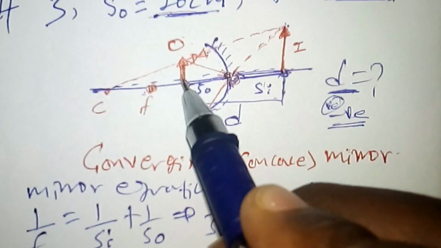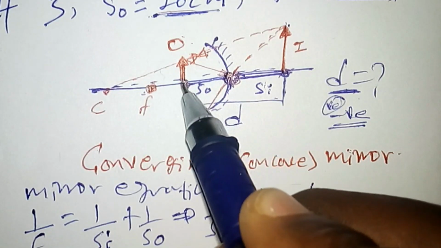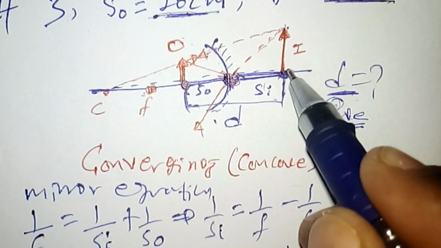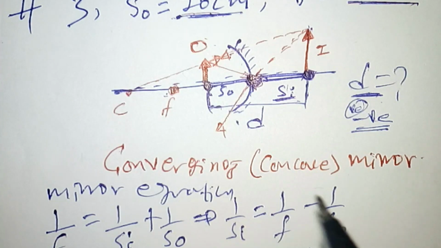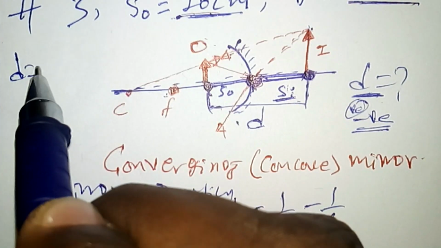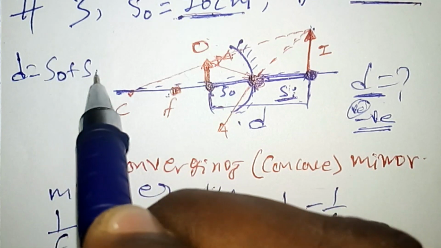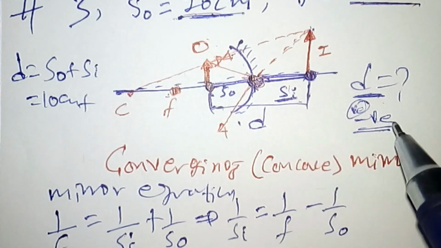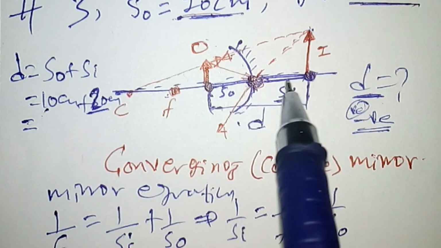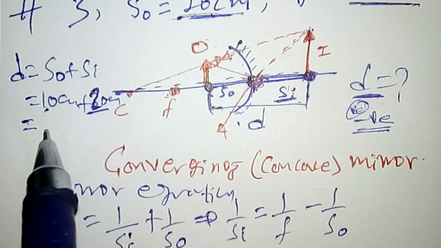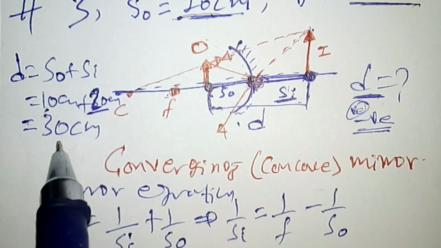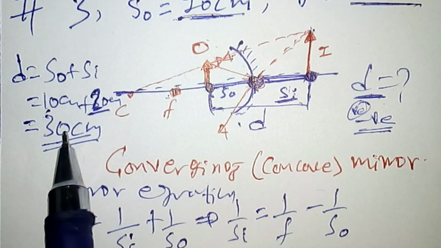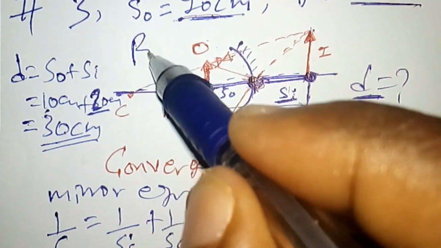This means from the object to the vertex of the mirror we have 10 cm, and we have calculated from the vertex of the mirror up to the image. So distance d is equal to the object distance plus the image distance. The object distance is 10 cm plus the image distance we have calculated, 20 cm from the mirror. If we add these numbers together, we get exactly 30 cm. So the distance between the object and the image is 30 cm. The correct answer is alternative B.